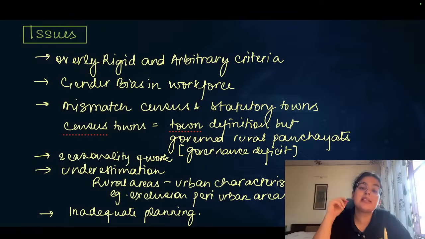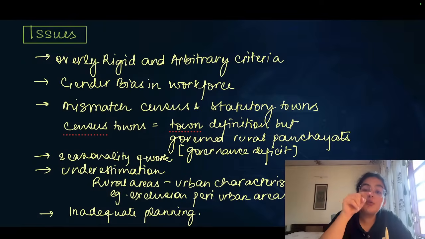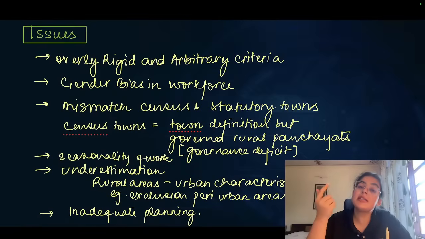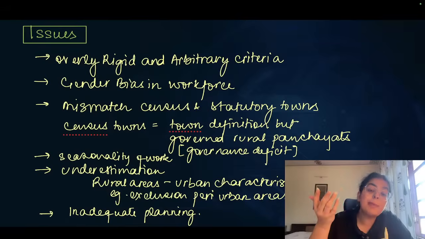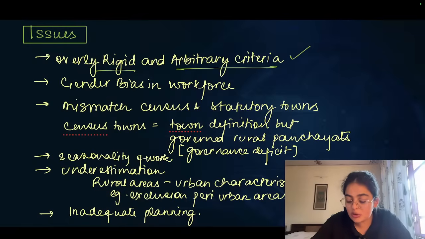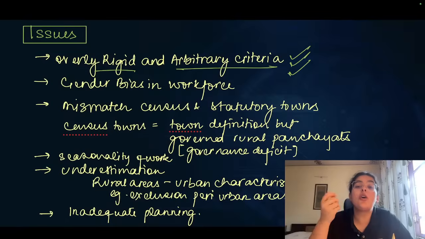There are certain census towns that might not meet the 400 people per square kilometer criterion, yet those areas show proper urban features, for example, gig economy workers, peri-urban areas, etc. So this extremely rigid and arbitrary criteria reduces the scope for recognizing a town based on its practices or urban traits.